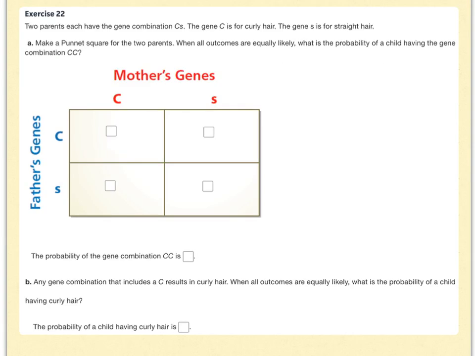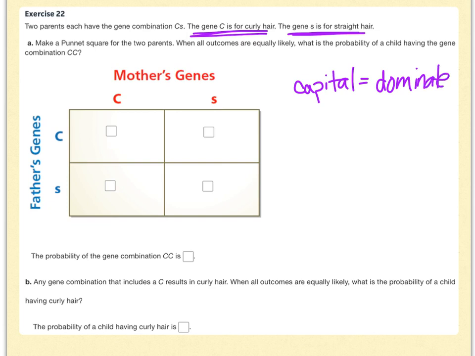Now, this Punnett square in number 22 is not giving us boy or girl. It's going to give us whether the hair is curly or straight. And so they tell us in the instructions up here that if you have a capital C gene, you have curly hair, and if you have the lowercase s gene, you have straight hair. So anytime they use a capital letter, that recognizes a dominant gene. That gene will take place whether there's a little s or not, it doesn't matter. You'll see that gene. And if you use a lowercase letter, that's called a recessive gene.